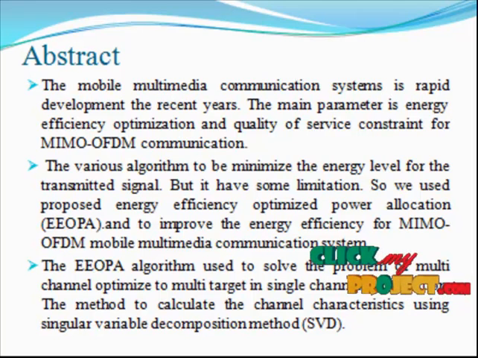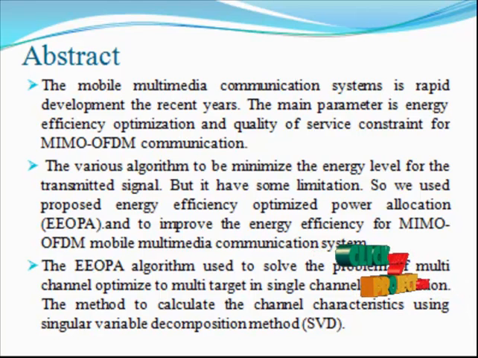The mobile multimedia communication system has developed rapidly in recent years. The main parameters are energy efficiency optimization and quality of service constraints for MIMO-OFDM communication. Various algorithms minimize the energy level of the transmitted signal, but they have some limitations. So we propose energy efficiency optimization power allocation to improve the energy efficiency for the MIMO-OFDM mobile communication system.